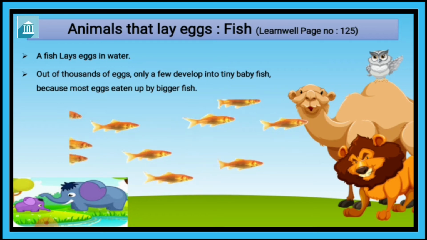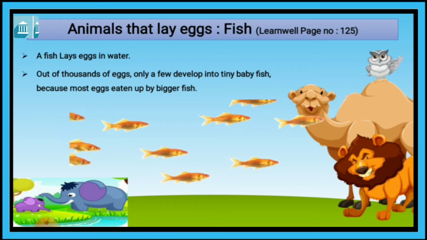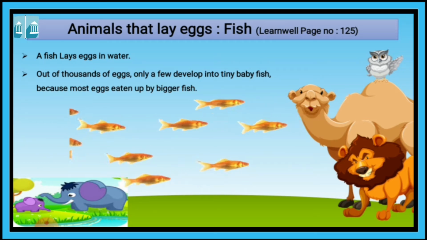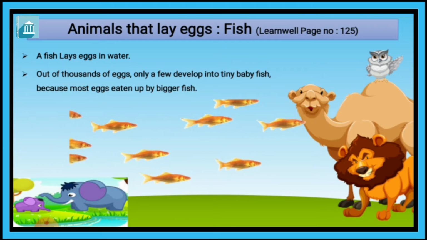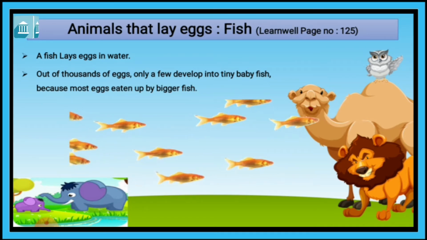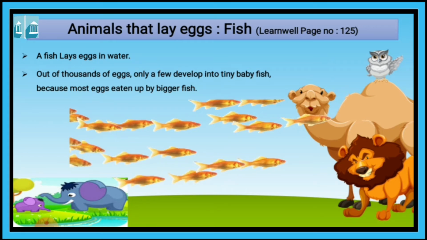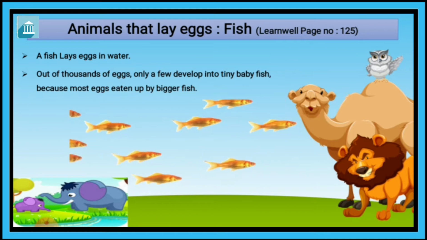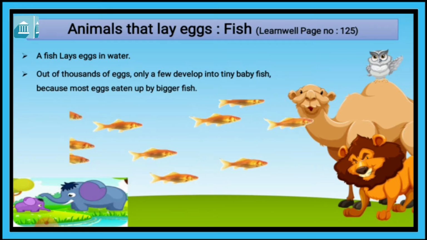Only बहुत ही कम eggs develop हो पाते हैं और वो baby fish बनते हैं, because most of the eggs are eaten by bigger fish. जो बड़ी बड़ी मछलियाँ पानी में होती है वो ये अंडे खा जाते हैं. So a fish lays eggs in water, and out of thousands of eggs, only a few develop into tiny baby fish. Why? Because most of the eggs are eaten up by bigger fish.